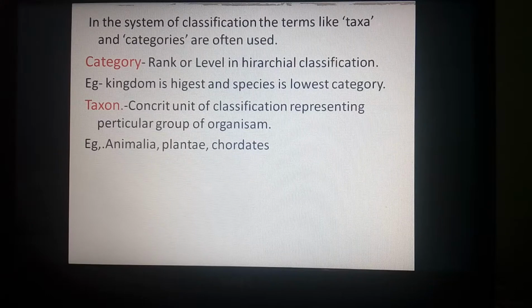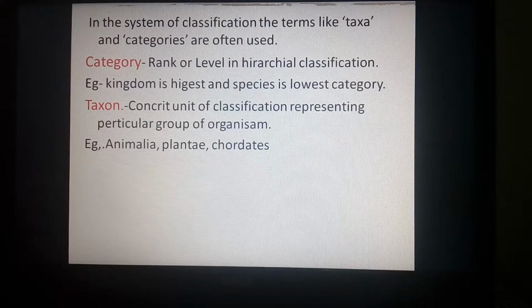Chordates also represent a group of organisms. All these animals have a notochord, and the heart is present towards the ventral side. In some, the notochord is replaced by the vertebral column. Pharyngeal gill slits are present, at least during the embryonic developmental stage. A post-anal tail is also present. In such a way, a taxon represents a particular group of organisms, and a category